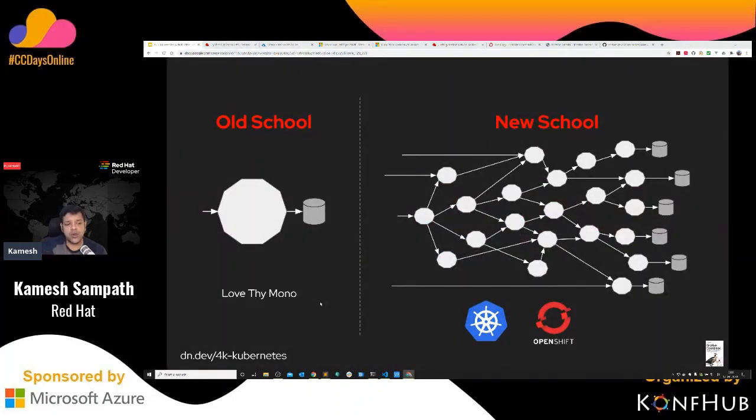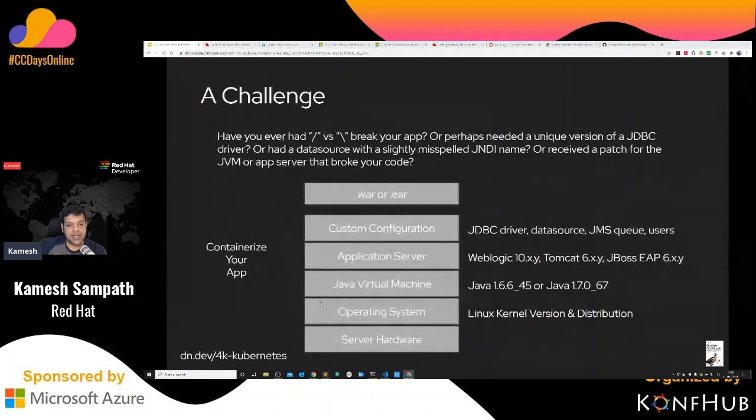So this is the old school way of doing things, for example, on the left side, and the new school way of doing things is using Kubernetes or OpenShift. End of the day, OpenShift is nothing but your enterprise Kubernetes that you're going to deploy your applications on. So earlier days, if you remember, I'm a Java programmer for the last 20 years. As a Java programmer, I know that the way to deploy my application is that I make the application as a WAR or an EAR and deploy that on an application server, and it starts running on the application server, right?